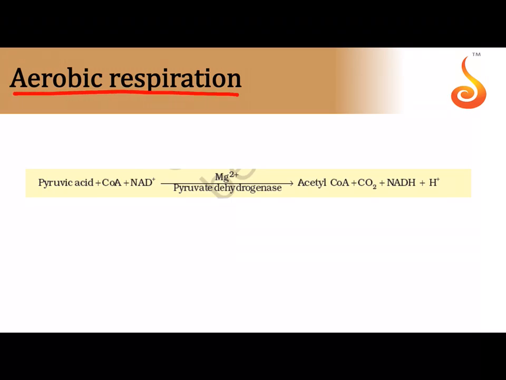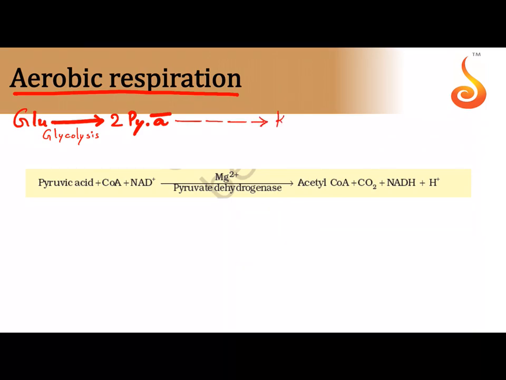What if there is availability of oxygen? Then what happens is, in the first step in glycolysis, we saw glucose got converted into 2 pyruvic acid molecules. So this was glycolysis. Now this pyruvic acid molecule goes on to take part in a pathway that is called the Krebs cycle, which happens in the mitochondrial matrix.